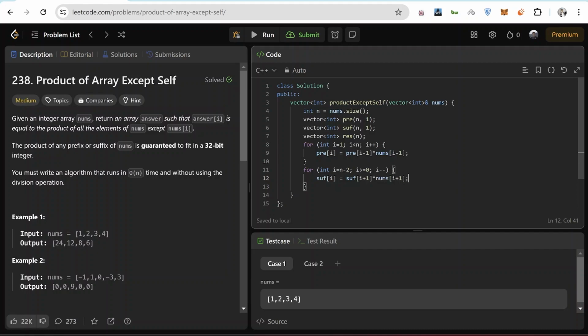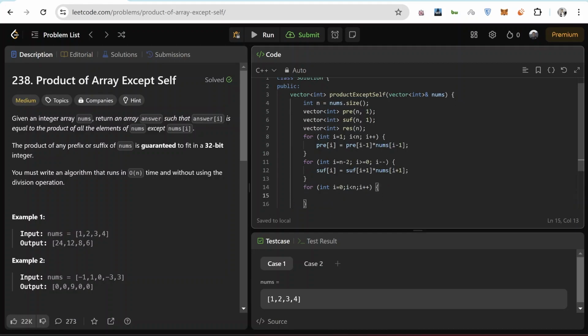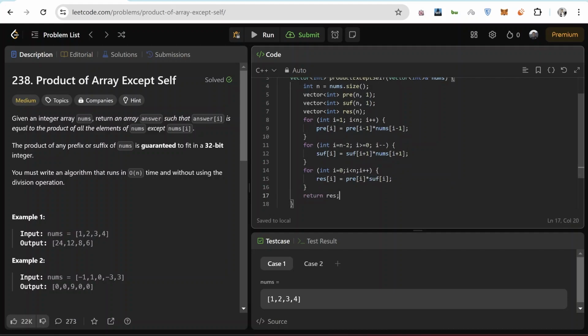Same as the above, just move forward instead of backward now. And in the end, to construct the resultant array, just multiply both of these. So res of i will be pre of i into suf of i. And at the end, just return the resultant array.